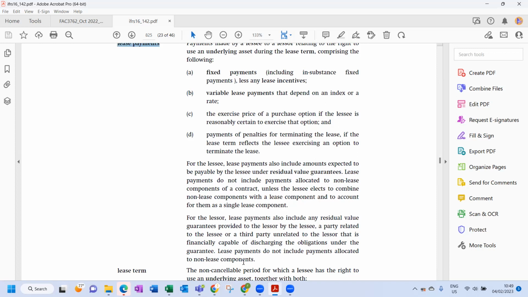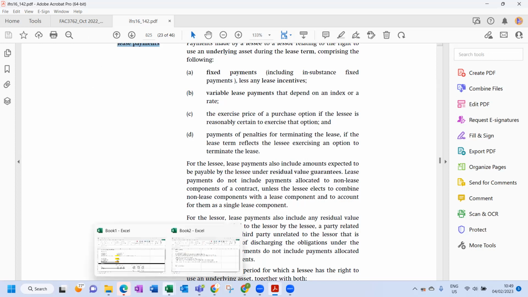So let's have a look. For the lessor, lease payments also include any residual value guarantees to the lessor by the lessee. Yeah, okay, so we have that. That's very important to take note. So let's have a look.